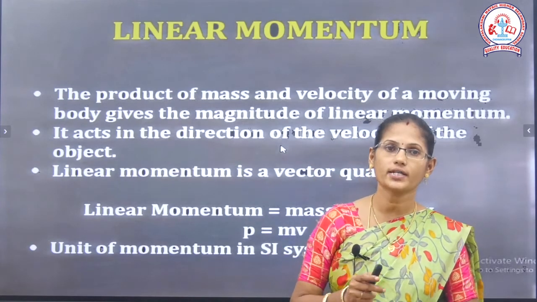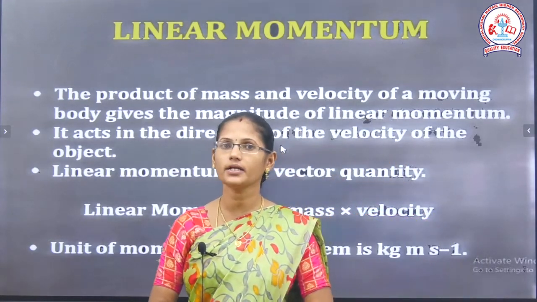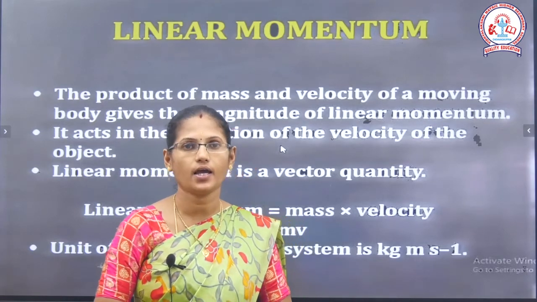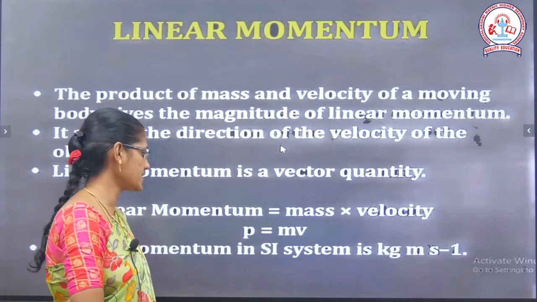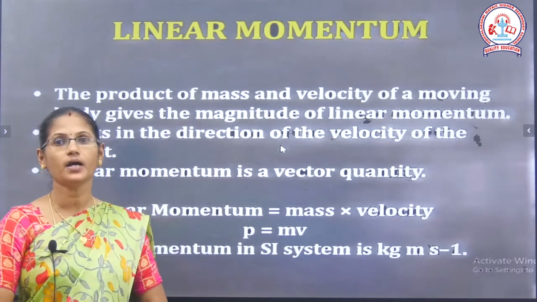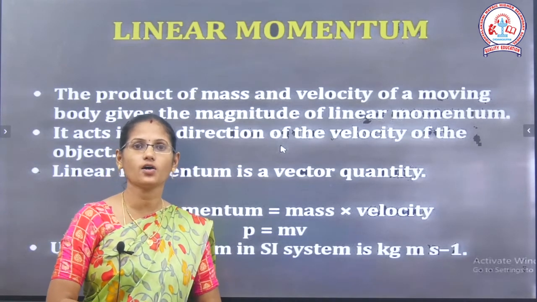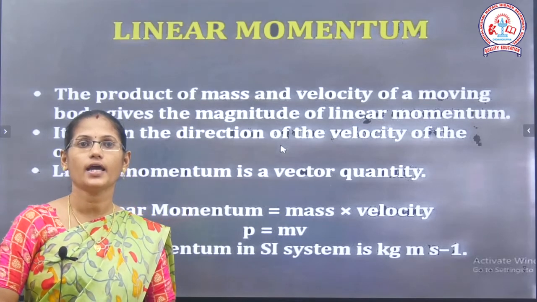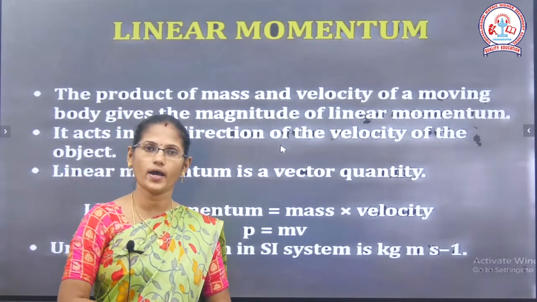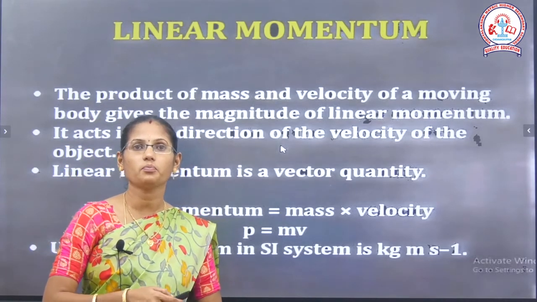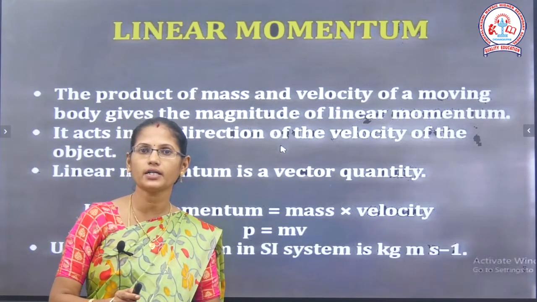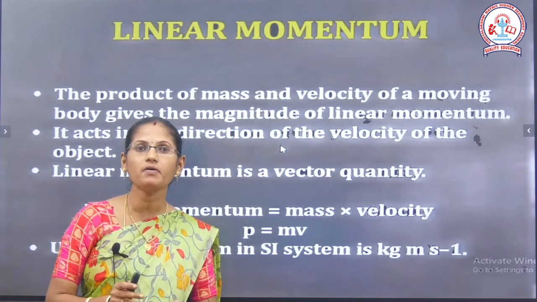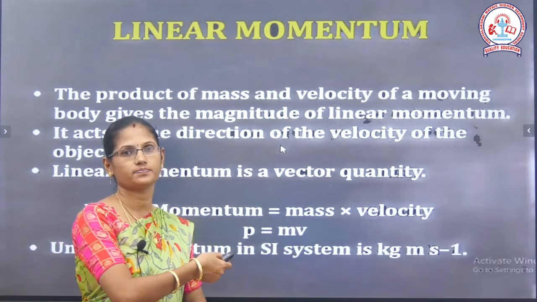It is a vector quantity, and the linear momentum is denoted as P and the formula is mass into velocity. The SI unit of linear momentum is kg meter per second, or we can write kg m s power minus 1. So these are all the important points about linear momentum. Okay, all of you clear? What is linear momentum? It is nothing but the product of mass and velocity.